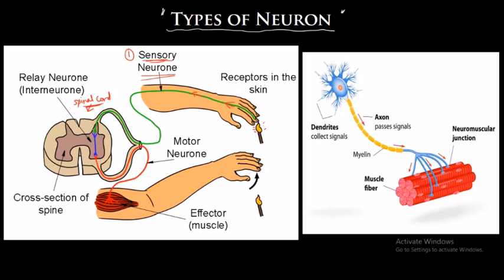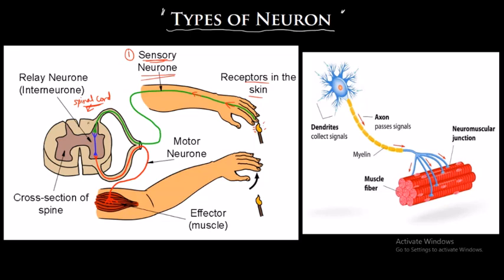Okay, to the spinal cord or the brain. Basically the spinal cord is like an extension of the brain, right? It starts from the brain and runs all the way down, so there is direct coordination. The signal coming from the receptors of the skin goes through the sensory neurons to the spinal cord. Now from the spinal cord, through the brain, it gets a signal: oh, something is hot, we need to move the hand away from this extremely hot thing.